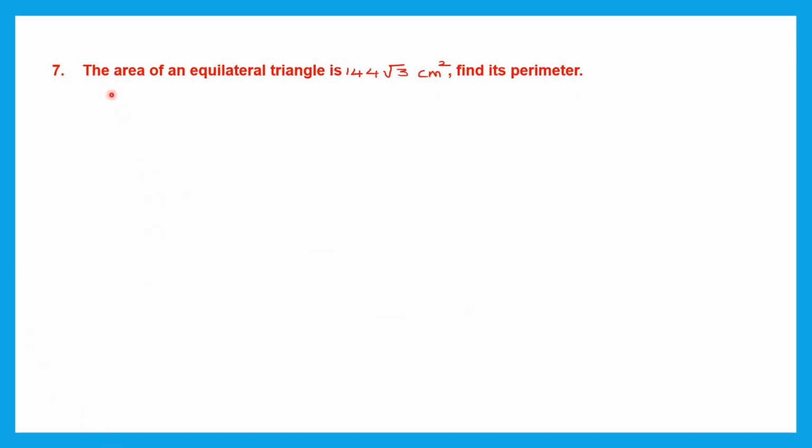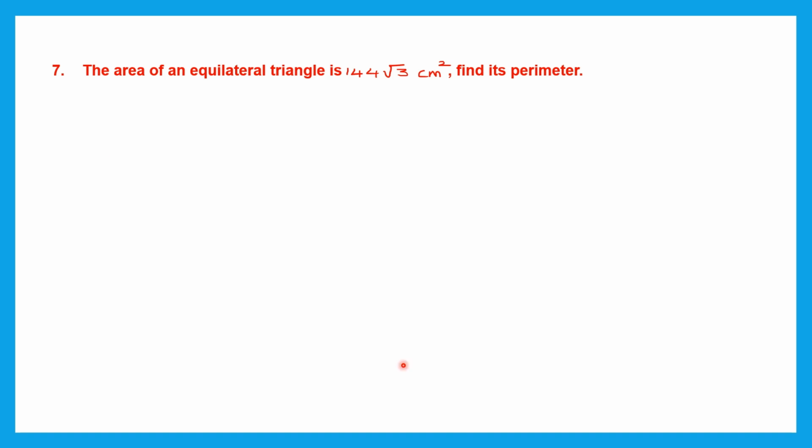Question 7. The area of an equilateral triangle is 144 root 3 centimeters square. Find its perimeter. So the area is given and we have to find the perimeter. Now, to find the area of an equilateral triangle, there are two ways. There's one formula which we have already used, which is Heron's formula, where we find the semi-perimeter of all three sides, and with the help of that find the area using a formula.